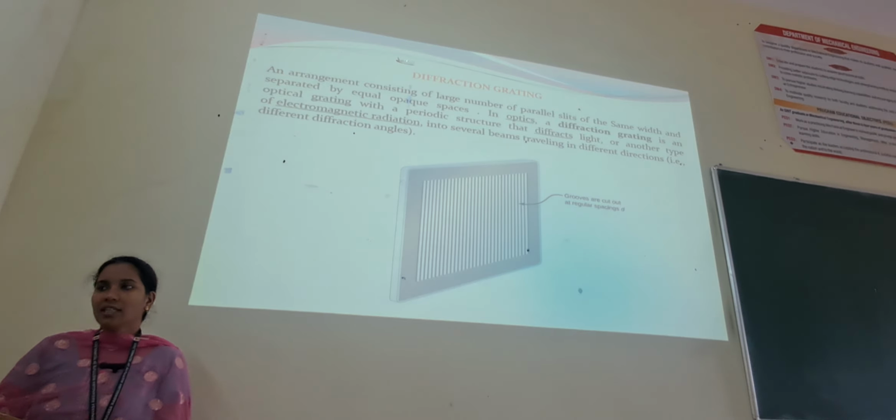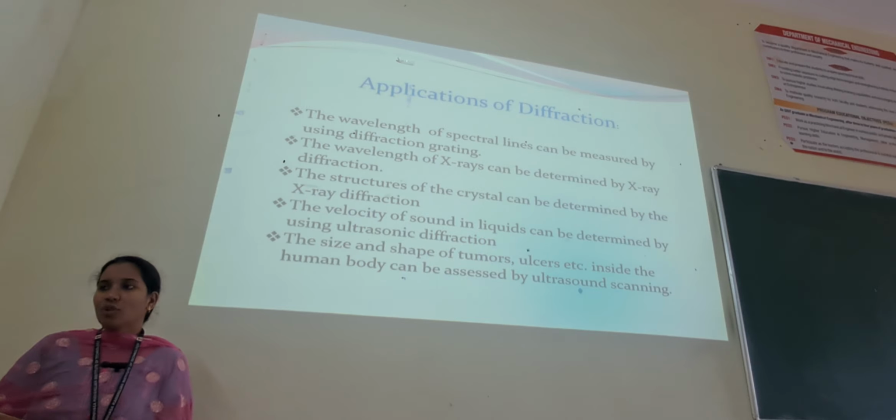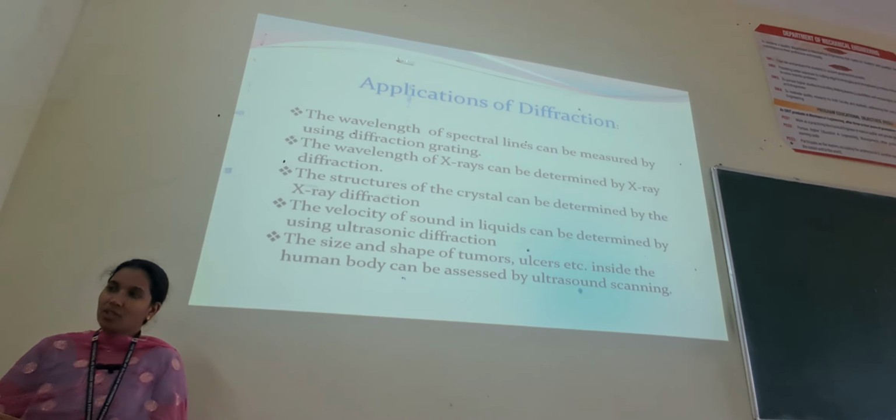So, this is a diffraction grating. A grating is an optical device which consists of an equal number of parallel slits separated by equal opaque spaces. The applications of diffraction, which is also one of the properties of a wave, involve the wavelength of spectral lines, which can be measured by using a diffraction grating.